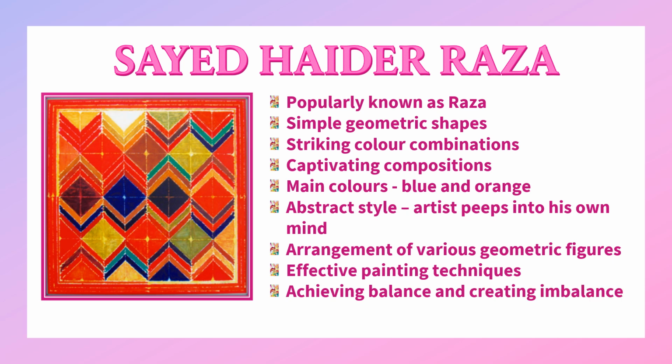Now, Raza achieved balance sometimes in his paintings, and sometimes he created an imbalance. That is what you do with abstract art. There is no particular style. In this painting, you can see that he has used the square and the diamond shape regularly, so there is some balance here. But some types of abstract art create an imbalance. You don't know what the artist is trying to say.